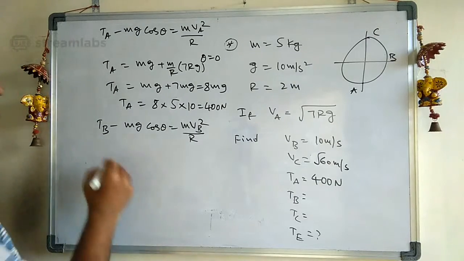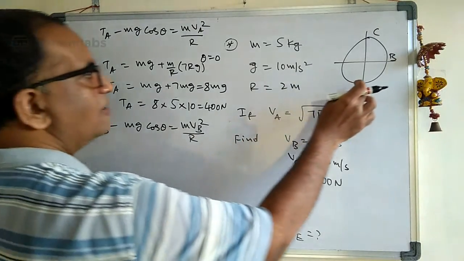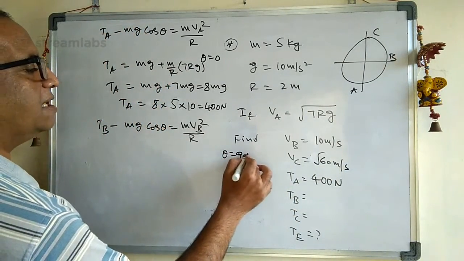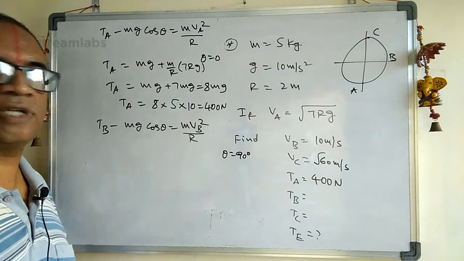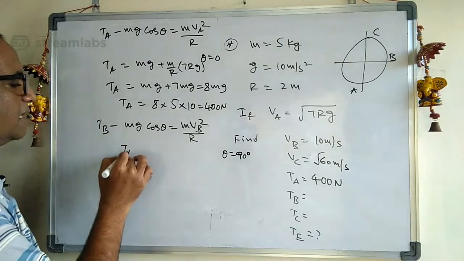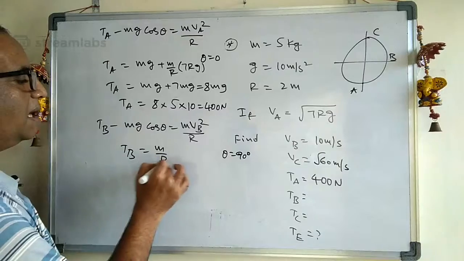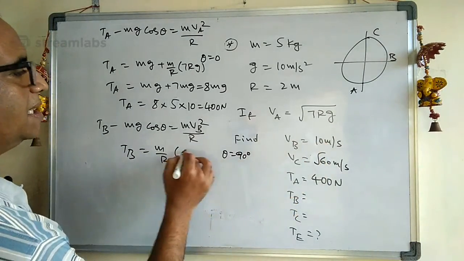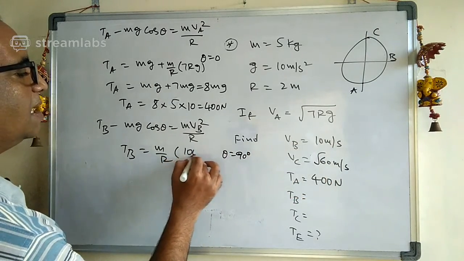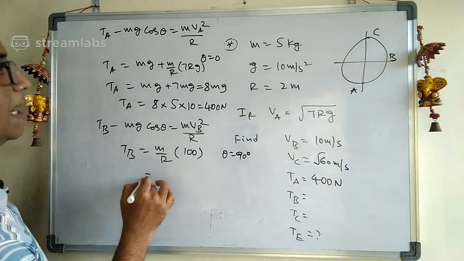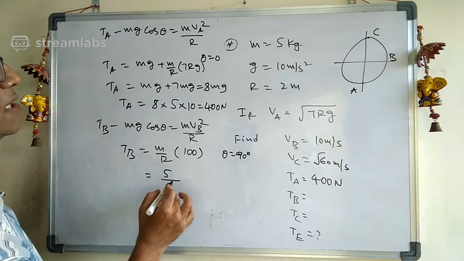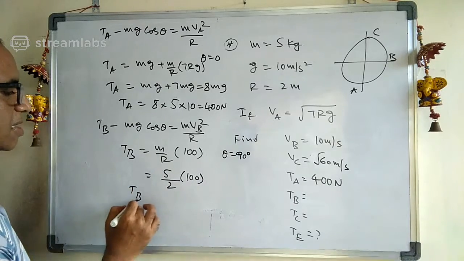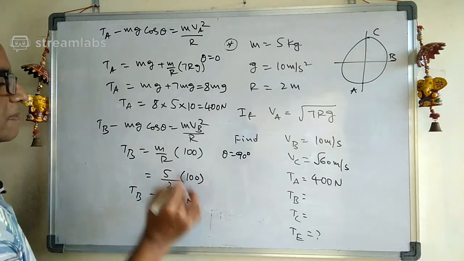You travel from A to B, so what is the theta value? The theta value is 90 degrees, and cos 90 is 0. Therefore tension at B is equal to m by r into Vb square. Vb square you got is nothing but 100. The mass is 5, the radius is 2, so 5 by 2 into 100 means the tension at B is equal to 250 Newton.